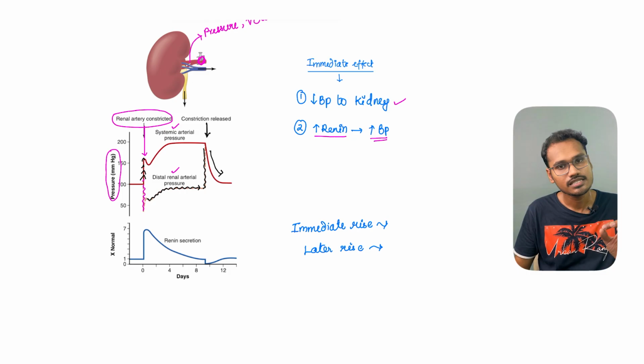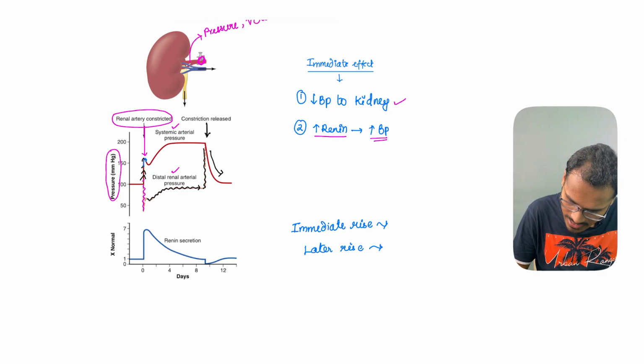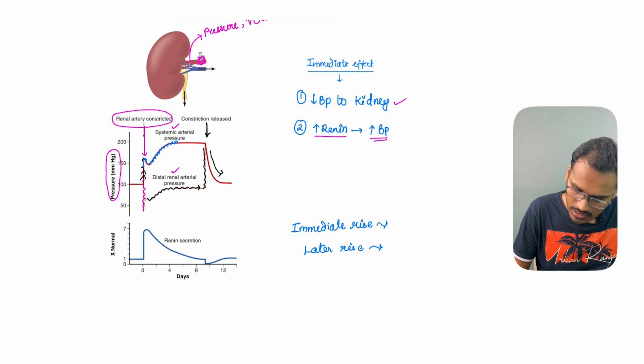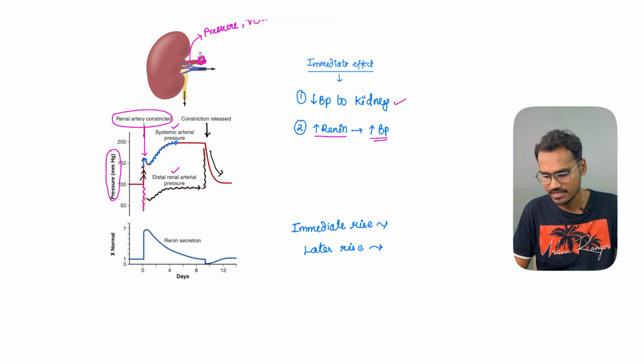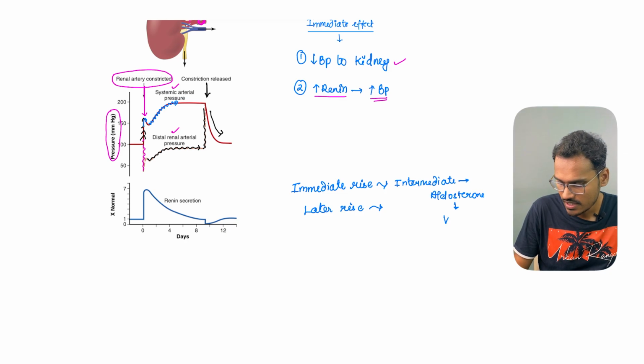And in the systemic arterial pressure, if you see, first there is an increase, and followed by that the increase is still happening more and more. So this immediate rise is nothing but our intermediate control mechanism, which we have already seen in blood pressure regulation also. That is because of the aldosterone, which is going to cause vasoconstriction.